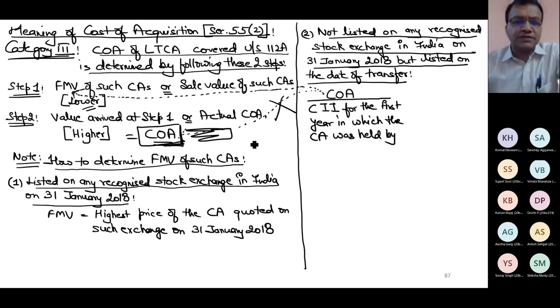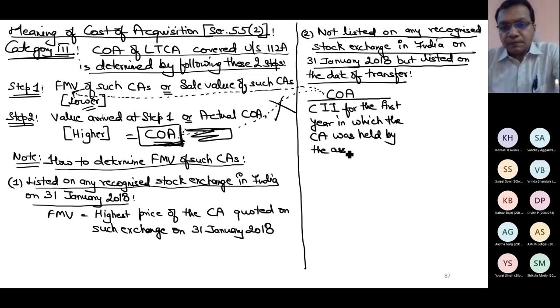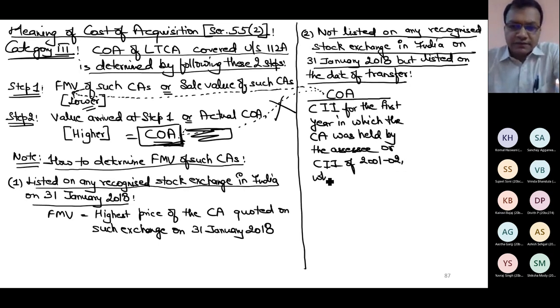You must note down this page. Please note it down, because I will discuss some 7 to 8 small examples which will clear the confusion in your mind. In which the capital asset was held by the assessee, or cost inflation index of 2001, whichever is later.